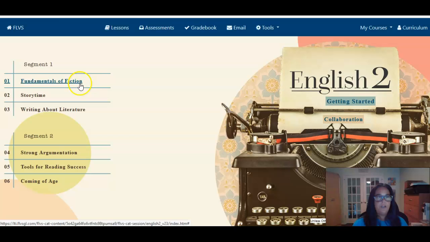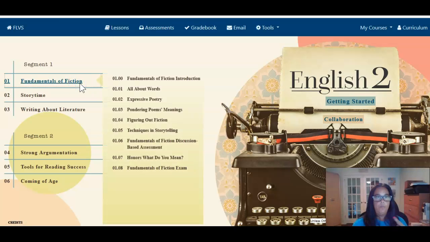When you're doing your work, you want to keep 2 things in mind. 1, do your work in order exactly the way that it is. So you'll go 100, 01, 02, 03, 04. You're just going to do your work exactly the way it is. No skipping around looking for things like, well, I think this will be easier, so I'll do this, and maybe I'll do this next. Because then the information becomes really difficult because it's all disconnected. And if you're starting in segment 2, don't worry, you're not missing anything. These are their own lessons. So you'll just go ahead and start at 4.